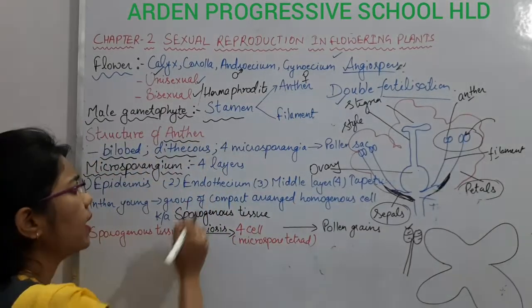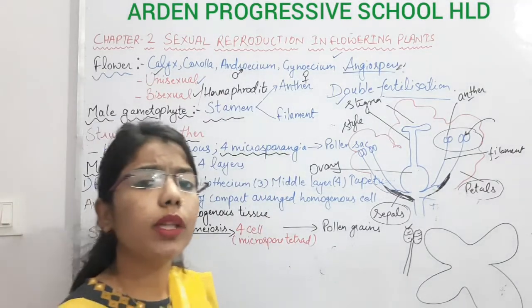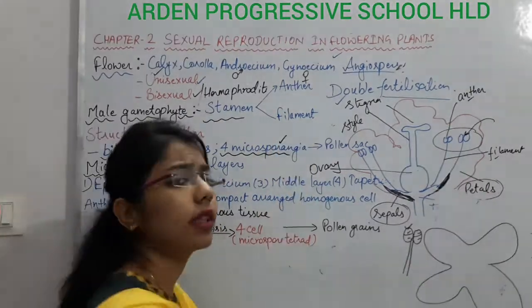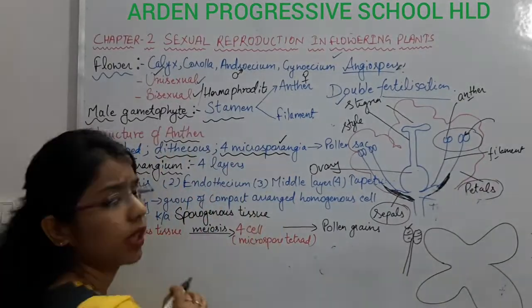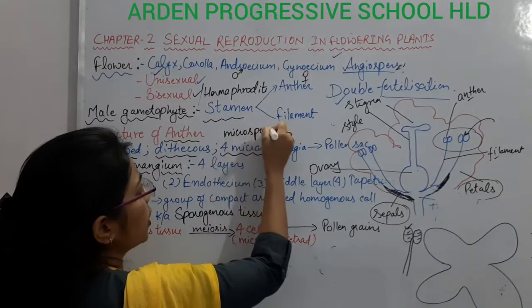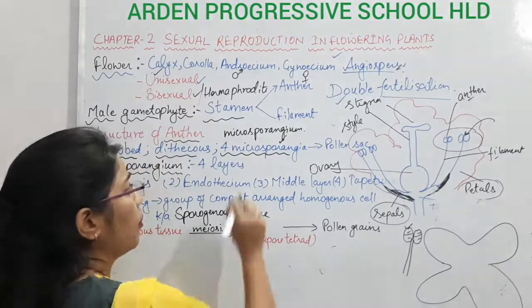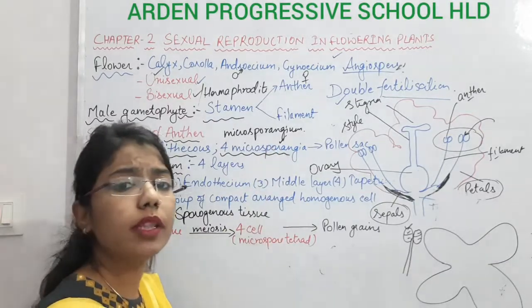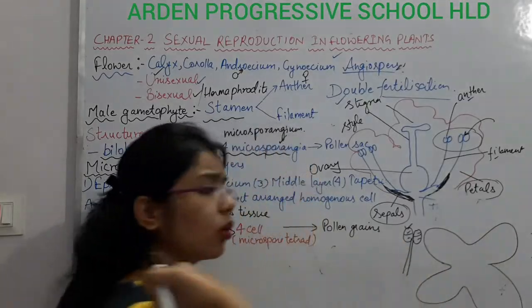So the next point is four microsporangia. See here, sporangia is the plural form. The singular form of microsporangia will be microsporangium. Sporangium is one, and microsporangia is many.